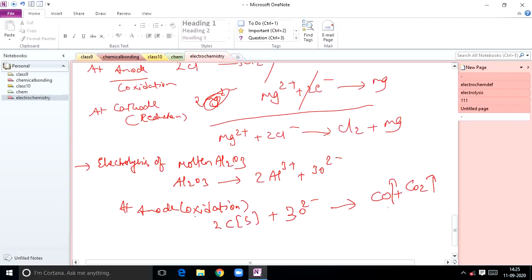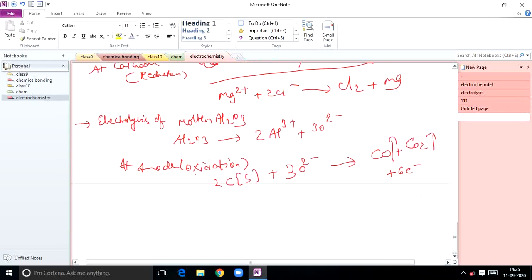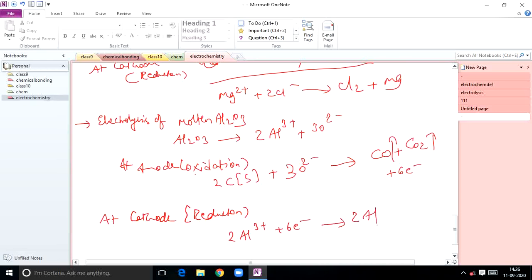Like this it will undergo oxidation. So for this, total 6 electrons. This is the anode reaction. And at the cathode what happens, students? At the cathode reduction takes place. Here 2Al3+ plus 6 electrons gives rise to 2Al, right?